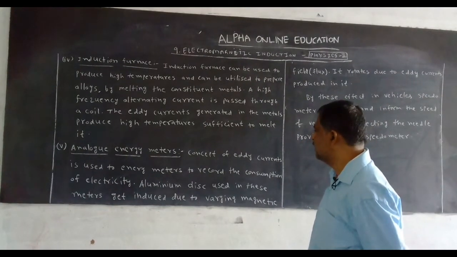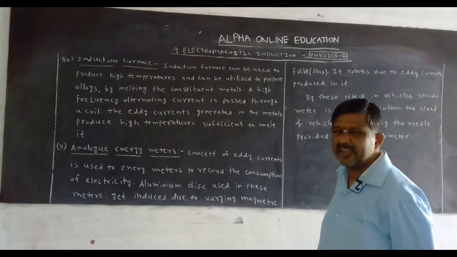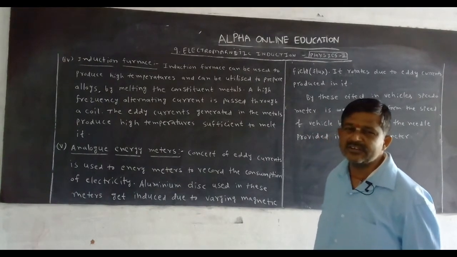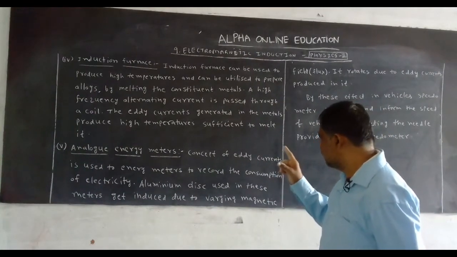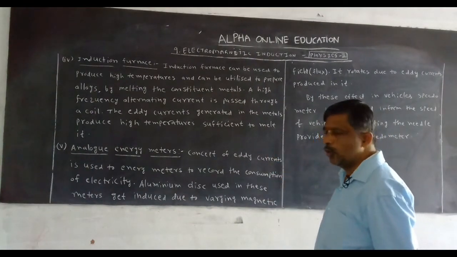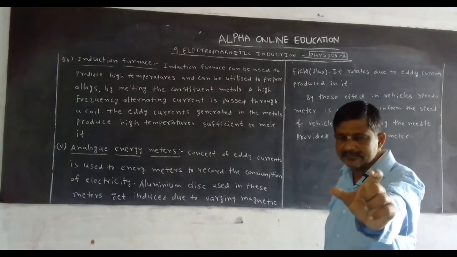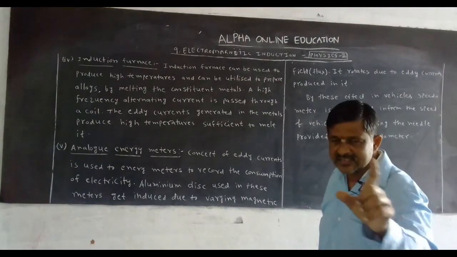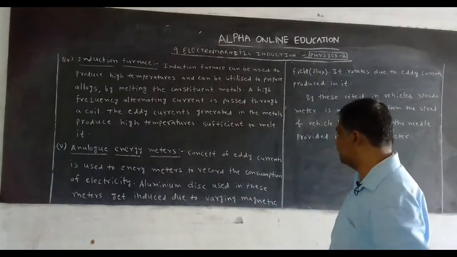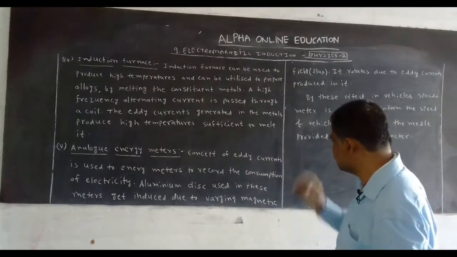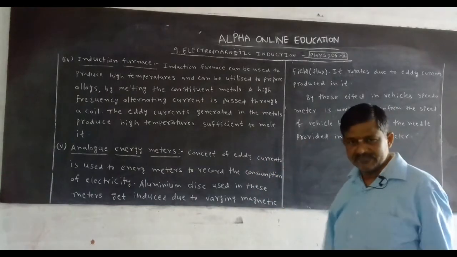The fifth one, analog energy meters. Analog energy meters are what we use in our houses to get the current bill. Now the shortcut: in the energy meters, an aluminum disc rotates with a constant velocity due to the eddy current.